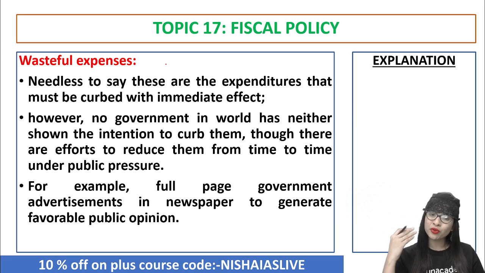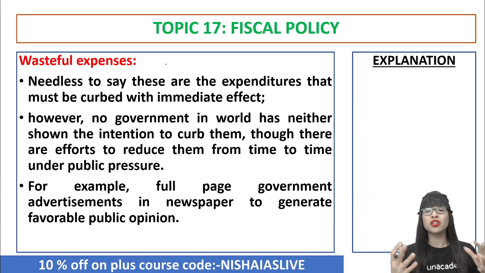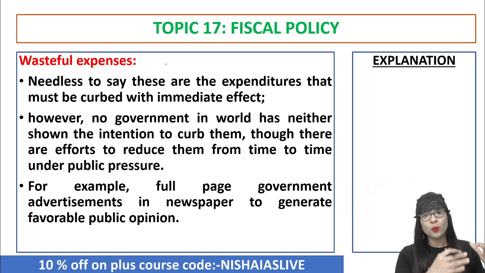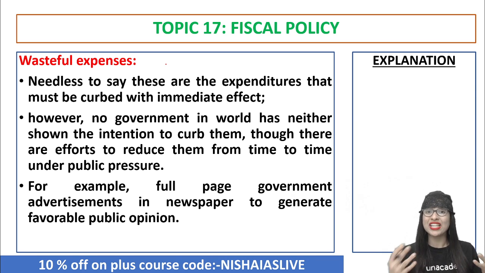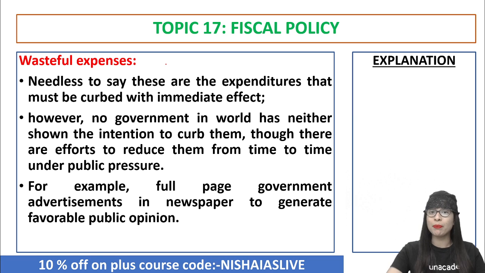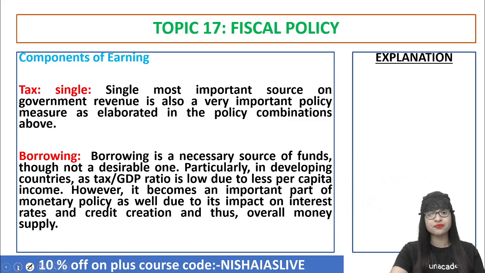This is not going to give you any sort of popularity or publicity as such. It just shows the people that the so-called government in power has some credibility. But apart from that, you can utilize that money for some other activity which will actually fill the stomach of a person who is in hunger. Because as far as India is concerned, we all know what is happening, right? So you can actually think in that perspective. So reduce all these wasteful expenses. That's another important point to be understood under the components of spending or expenditure in fiscal policy by the government.